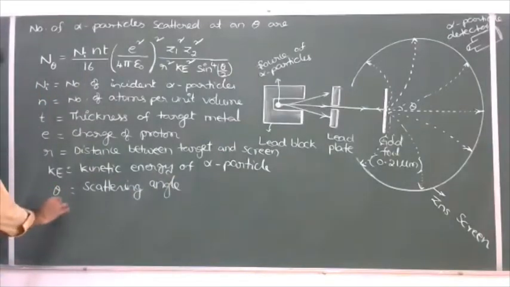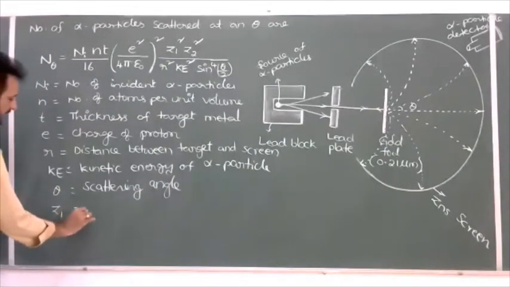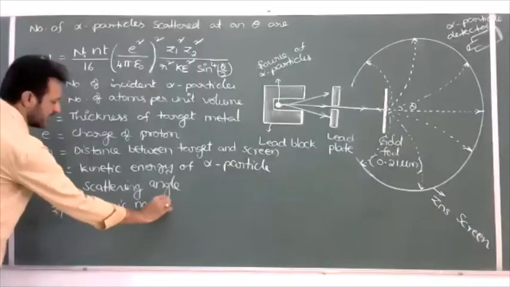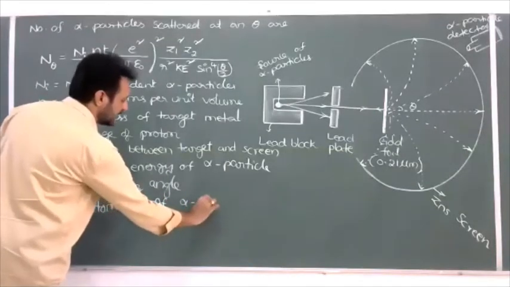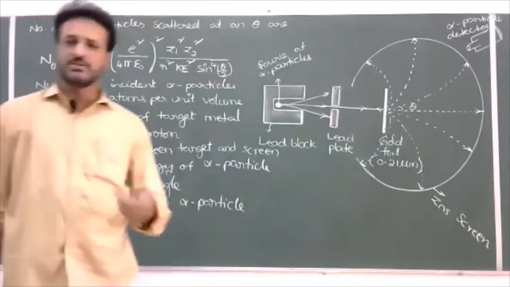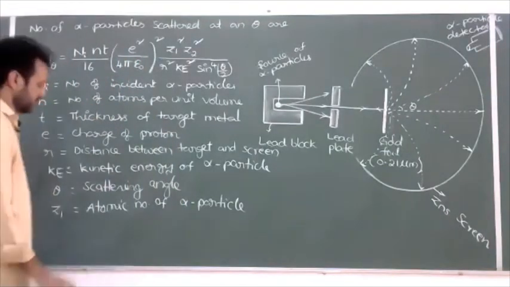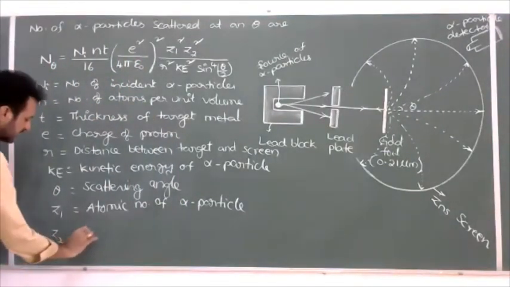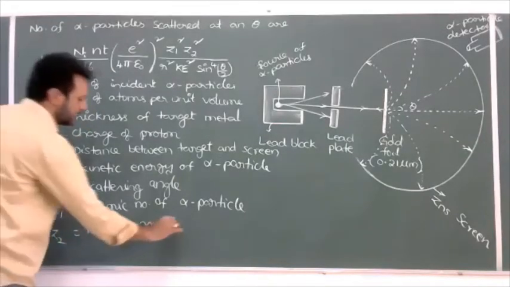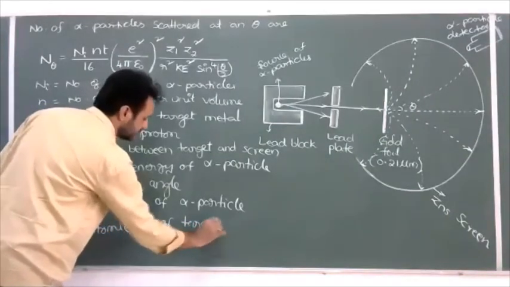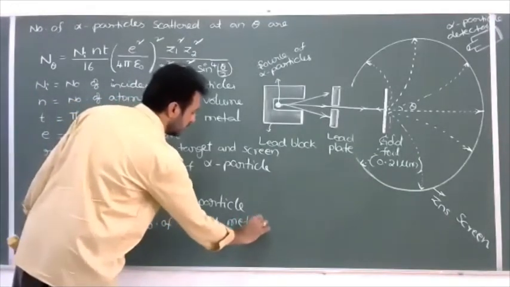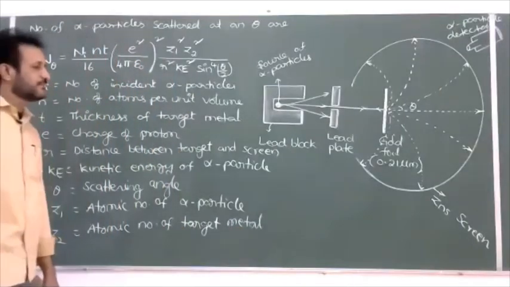Next, Z1 is equal to the atomic number of the alpha particle. Generally we know the atomic number of the alpha particle is equal to 2. Instead of the alpha particle, if any new particle is given, we should take its atomic number. And Z2 is the atomic number of the target element, the target nucleus or target metal. If you choose gold, you should take atomic number 79.